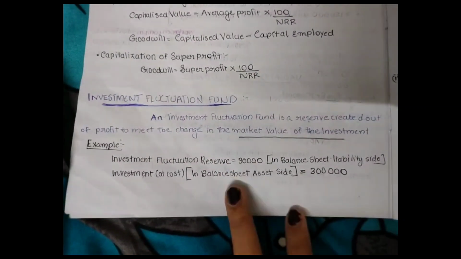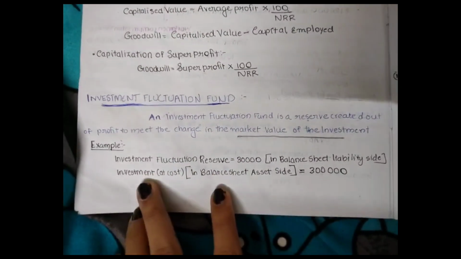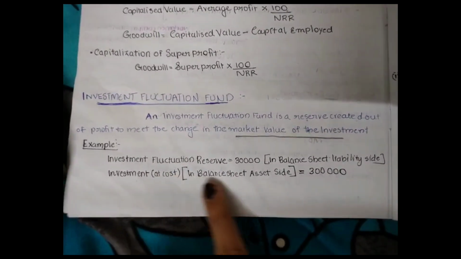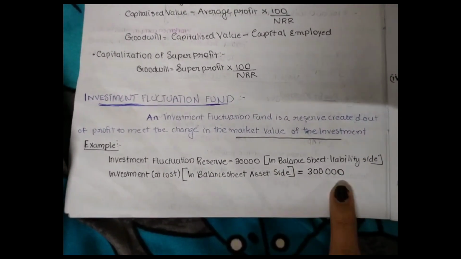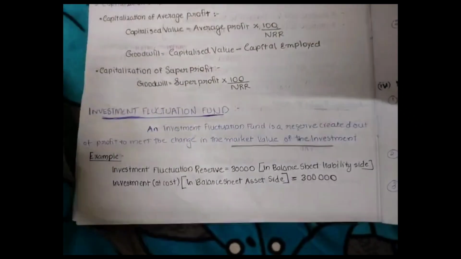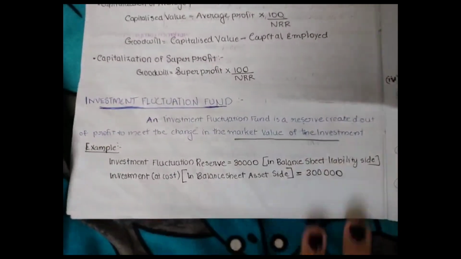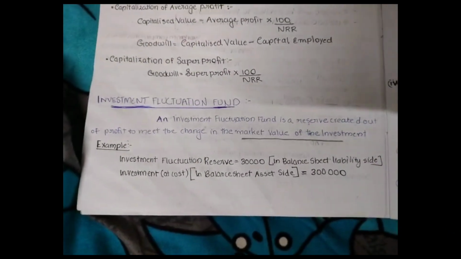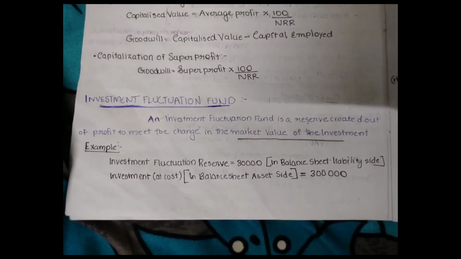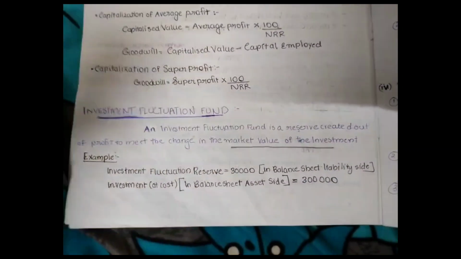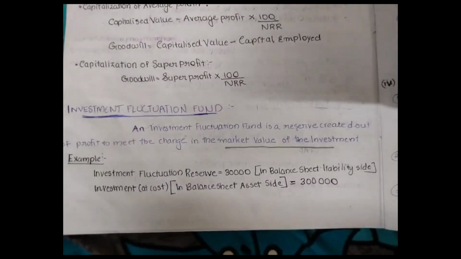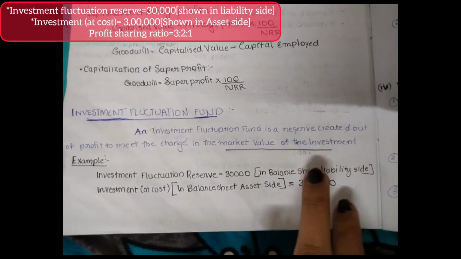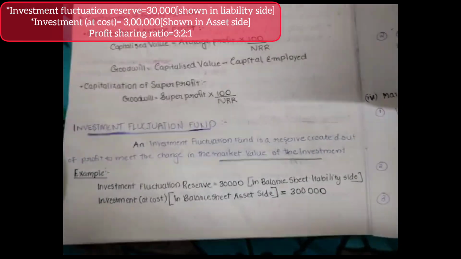Then on the asset side of that balance sheet, there is an item called investment at cost, of rupees 3 lakh. What does it mean? This is the value of the investment which we bought. We invested rupees 3 lakh, we might have invested that in shares or any other market securities. So 3 lakh is the cost of the investment. These are the two important things you have to keep in mind in this example question. Now let's go to the scenarios.